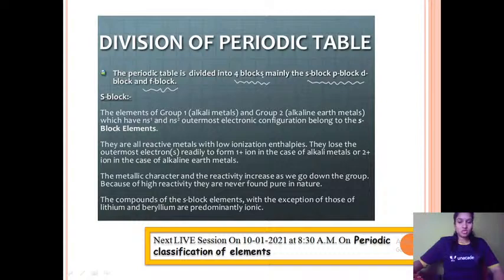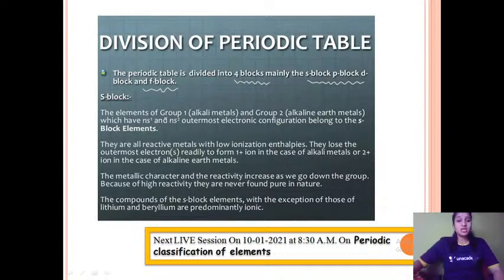So what is this classification based on? How did he make these elements into S block, P block, D block or even F block? The elements in which, when you write the electronic configuration, the last electron goes to the S orbital, we call an S block element.